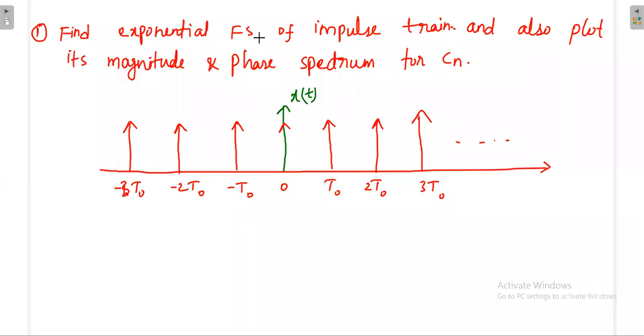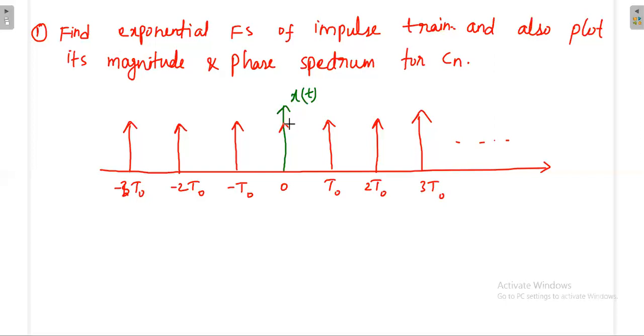Find the exponential Fourier series of an impulse train and also plot its magnitude and phase spectrum for Cn. That means this is something new. For the exponential Fourier series coefficient Cn, we have to find the magnitude and phase spectrum, because already we know that Cn itself is complex. Whenever we have a complex number, we can write magnitude and phase for that number. That means we can represent it in polar form.